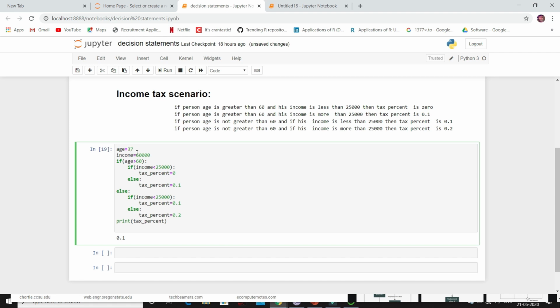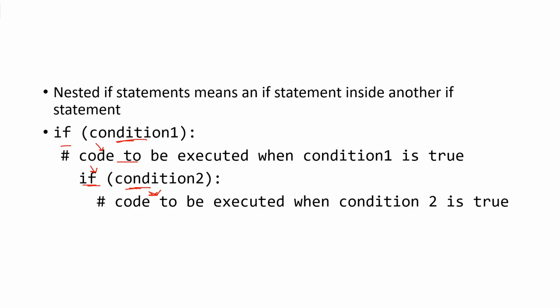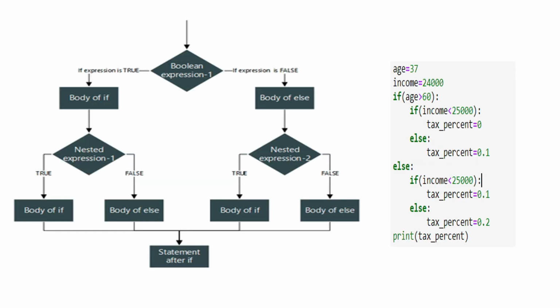Say 37, and income now is 24,000. Now tax percent is 0.1 because age is less than 60 and income is less than 25,000. So this was the example for nested if statement. Now let's look into the flowchart of nested if statement. Now let's understand the flowchart of nested if statement.